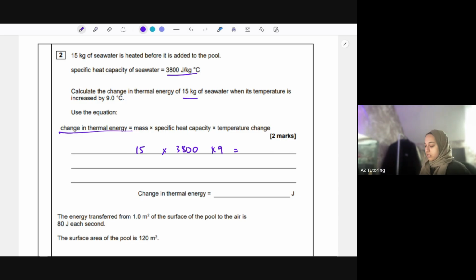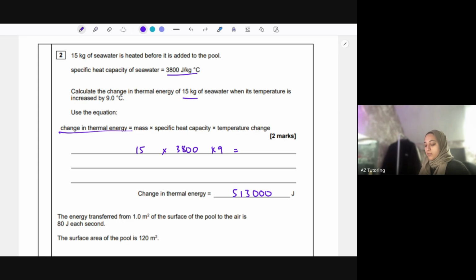So putting that in the calculator, 15 times 3,800 times 9, we get 513,000 joules. They might even get you to convert that to kilojoules. If that's in kilojoules, you just divide by 1,000. Any time you see the word kilo, the conversion is always by 1,000, whether you're going smaller by dividing or increasing it by multiplying. Kilo means 1,000.